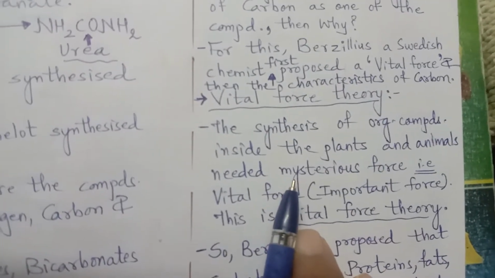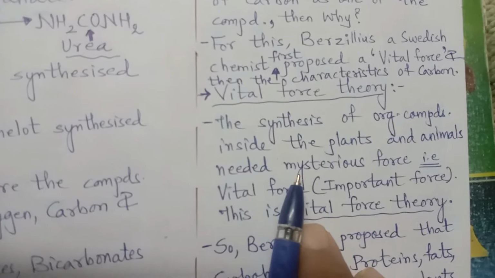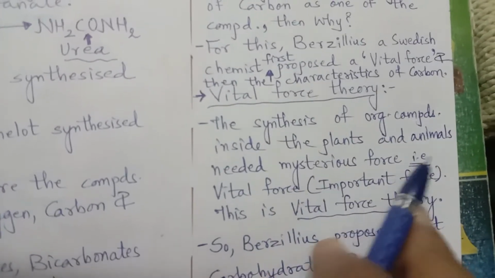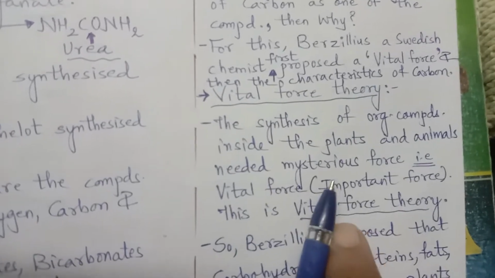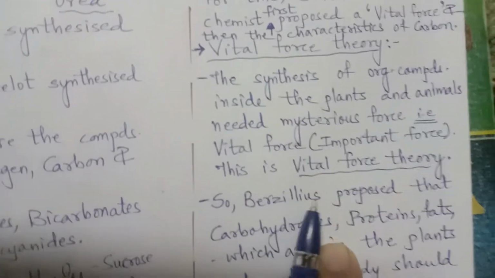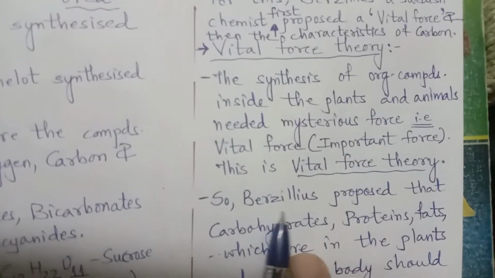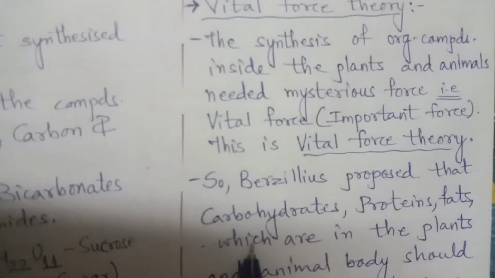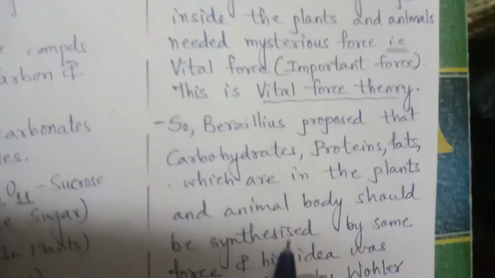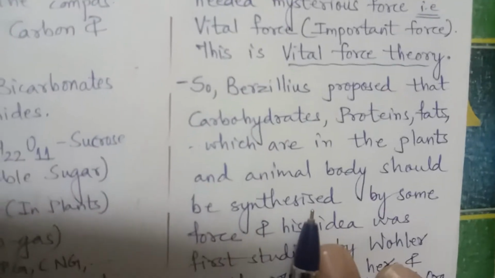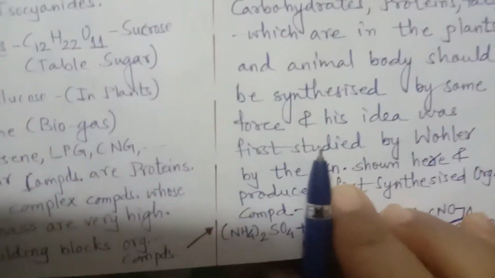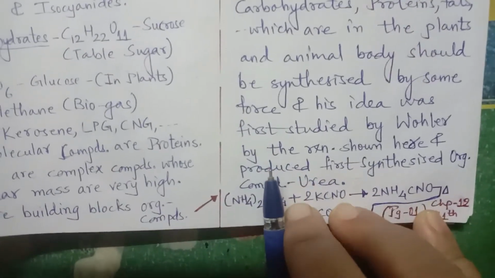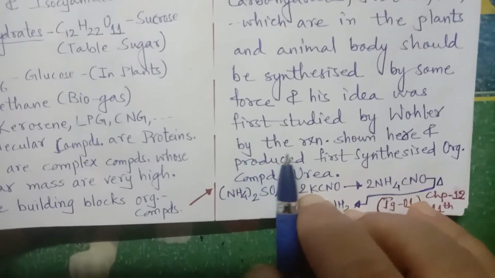Mysterious force, that means a force which is very, very important. That is why it is called vital force, an important force, and the theory behind it is called vital force theory. Berzelius proposed that carbohydrates, proteins, fats, which are in the plants and animals' body, should be synthesized by some force, and his idea was first studied by Wöhler by the reaction shown here.